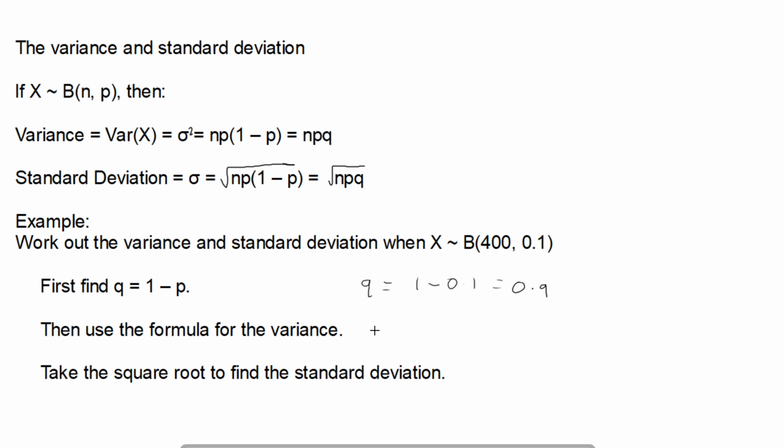Then I use the formula for variance, npq, which equals the number of trials, 400, times 0.1 times 0.9, and that works out as 36. To find the standard deviation, I just take the square root of 36 and I'm left with 6. So I have a standard deviation of 6 and a variance of 36.